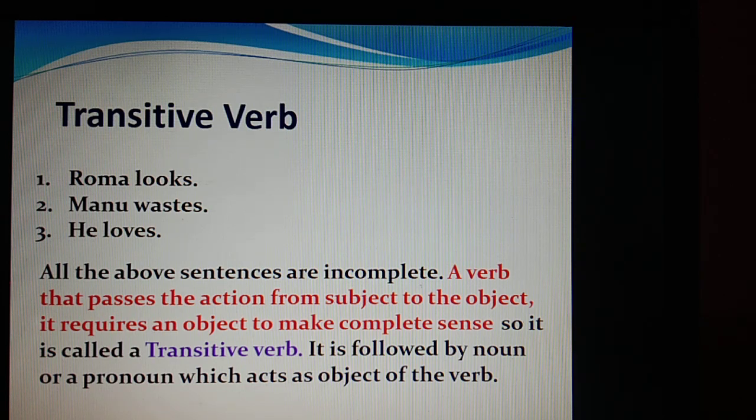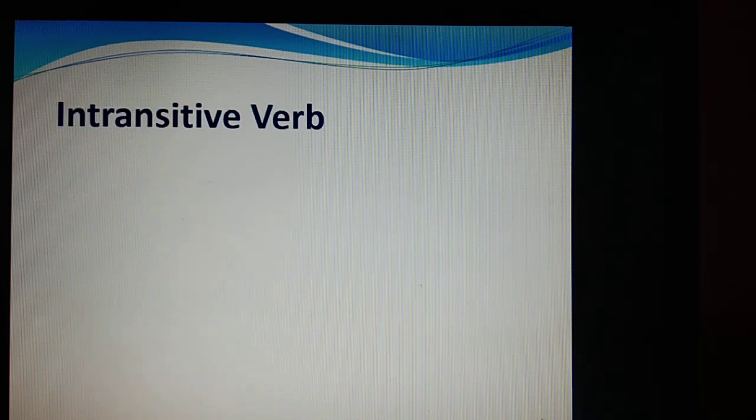So it is called a transitive verb. So here like look, waste, loves, when I say it, it is not completing the sentence. We are not getting the full answer. Still we are left unanswered by the question what. So such a verb which does not make complete sense is called a transitive verb. It is followed by a noun or a pronoun which acts as the object of the verb. So when we add the answer, like for example, Roma looks beautiful. Here beautiful is completing that particular verb looks. So whenever we add a noun or a pronoun, that becomes an object of the verb.